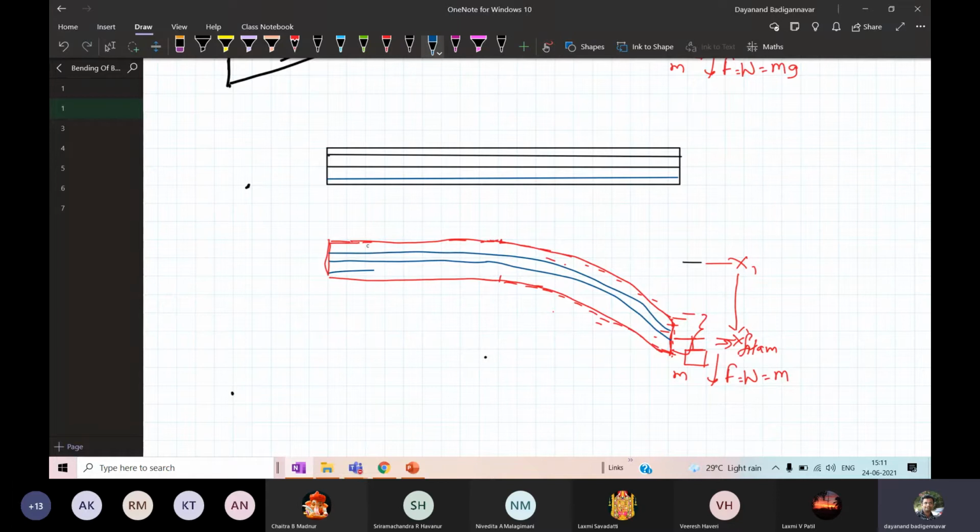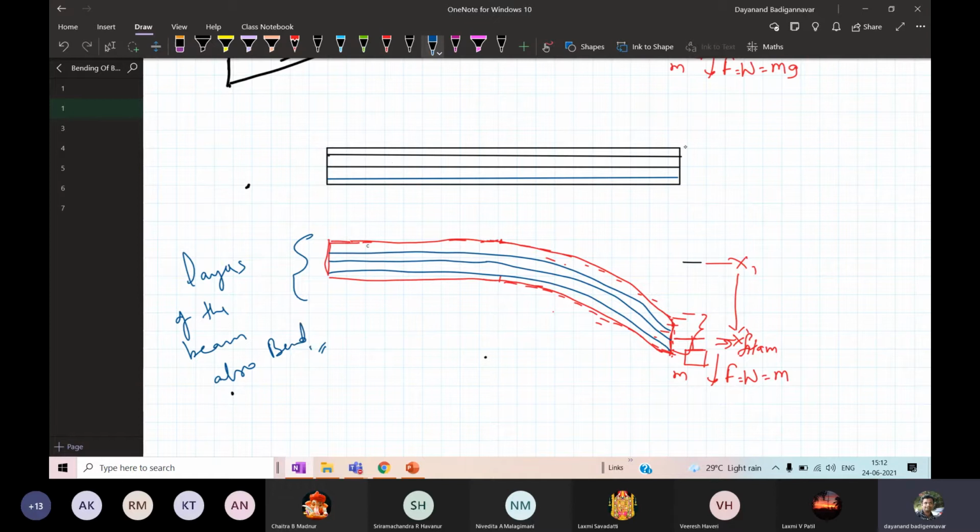So this is how the layers of the beam also get bent. They will also bend like this.